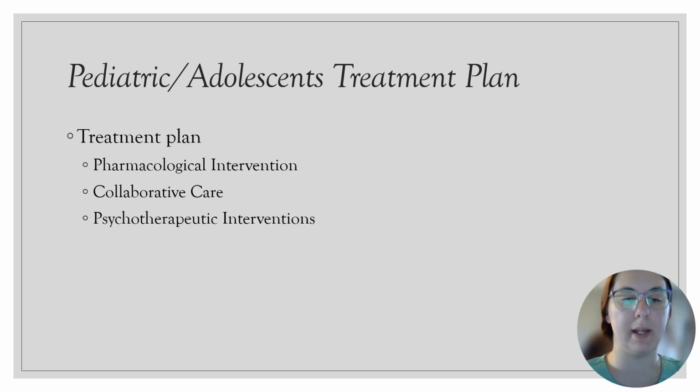For the treatment plan for this population, pharmacological interventions are going to be dependent on the condition we're treating. Depression, the recommended first-line treatment is fluoxetine. Conduct disorder, we don't generally treat the condition itself, more the comorbid conditions such as ADHD. Anxiety, we're going to use second-generation SSRIs, which can be used in tandem with the depression treatment options. ADHD, we're going to use stimulants or non-stimulants.